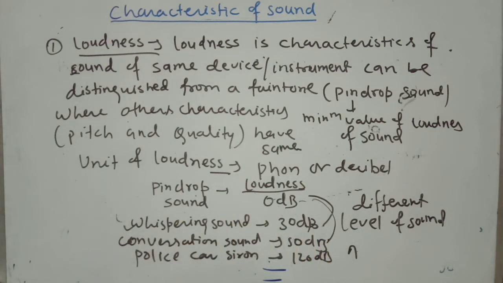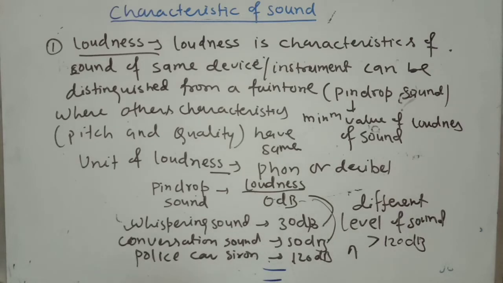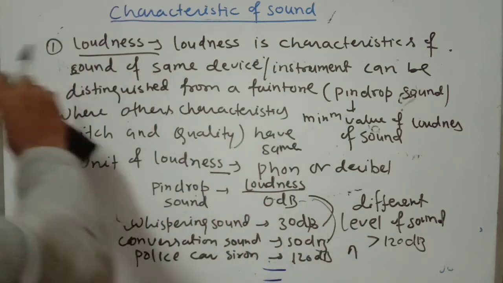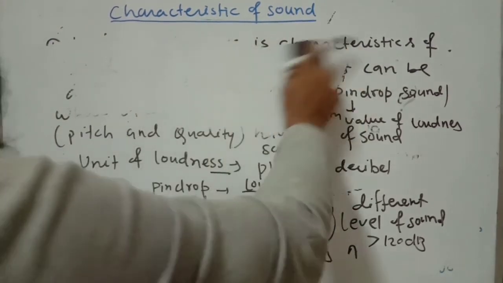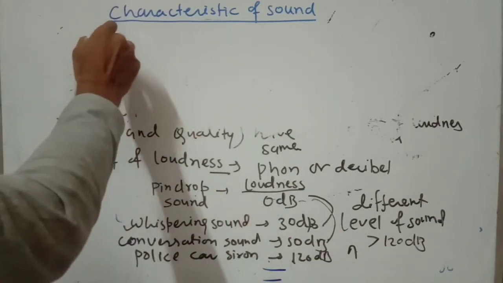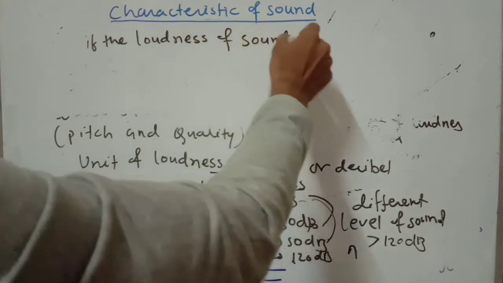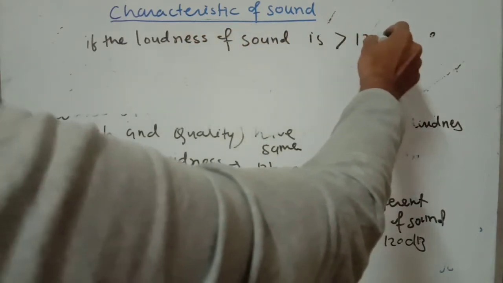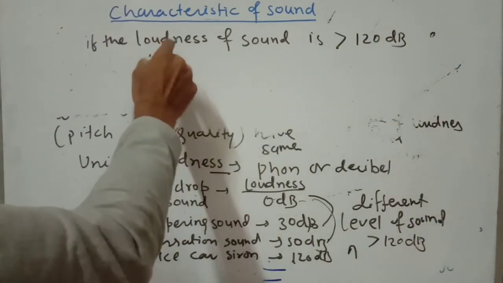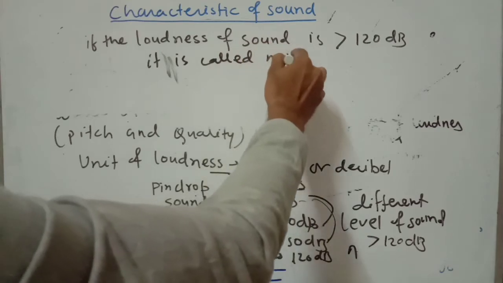One thing is very important: if the loudness of sound is greater than 120 decibel, it is called noise. So you can write here: if the loudness of sound is greater than 120 decibel, it is called noise sound.